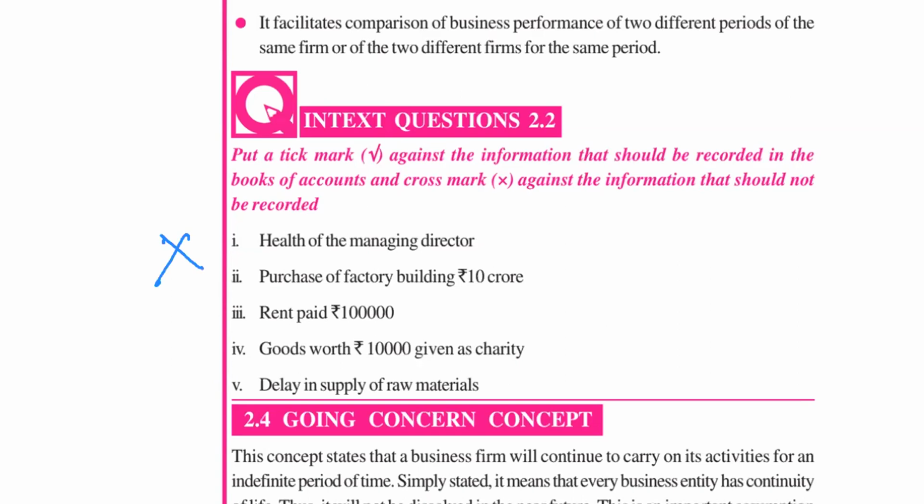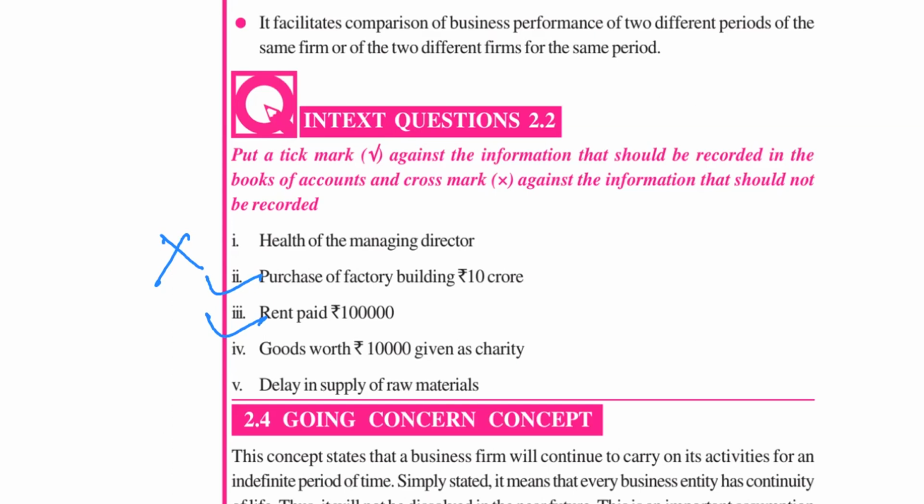Then coming to the second one, purchase of factory building for rupees 10 crore. Shall we record it, yes or no? Yes, we can record this, because this is expressed in terms of money. Then rent paid. What will we do, record or not? Yes, we will record. Rent paid 10,000 rupees. Then goods worth rupees 10,000 given as charity.